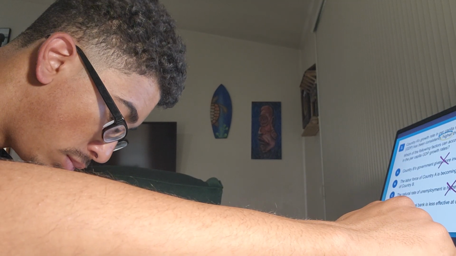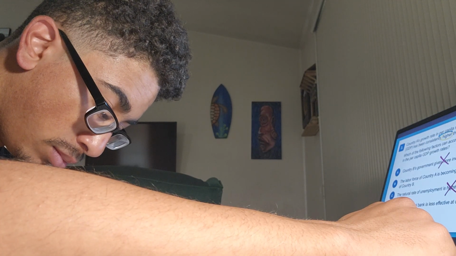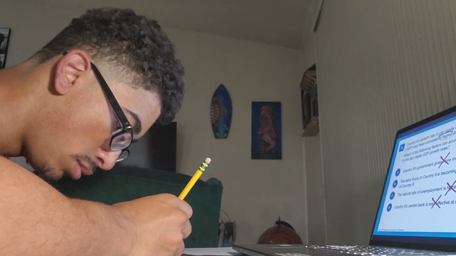They're less effective at controlling the inflation rate. This means higher inflation, perhaps more unpredictable inflation. This would not be conducive to creating a higher real per capita GDP in country A.